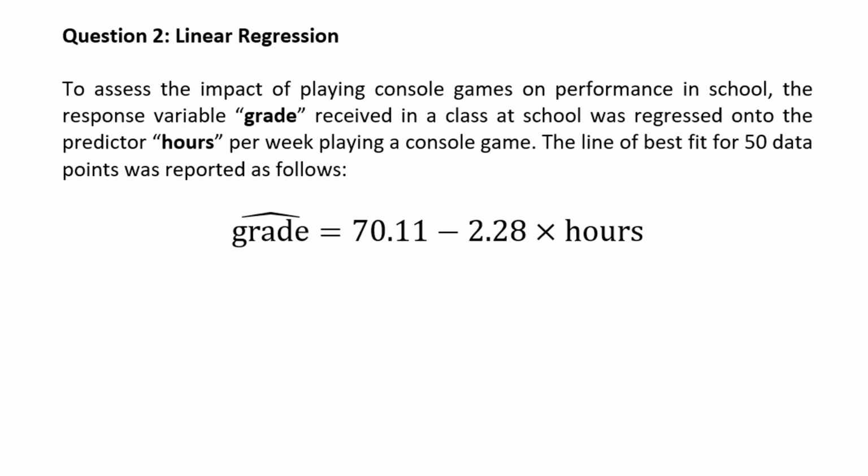And this is typically the way these kinds of questions will be presented to you on, say, a midterm or a final. We can see the equation in front of us. We see grade with a hat on top of it. So that's the predicted or fitted value for grade. We have an intercept of 70.11 and a slope of minus 2.28.